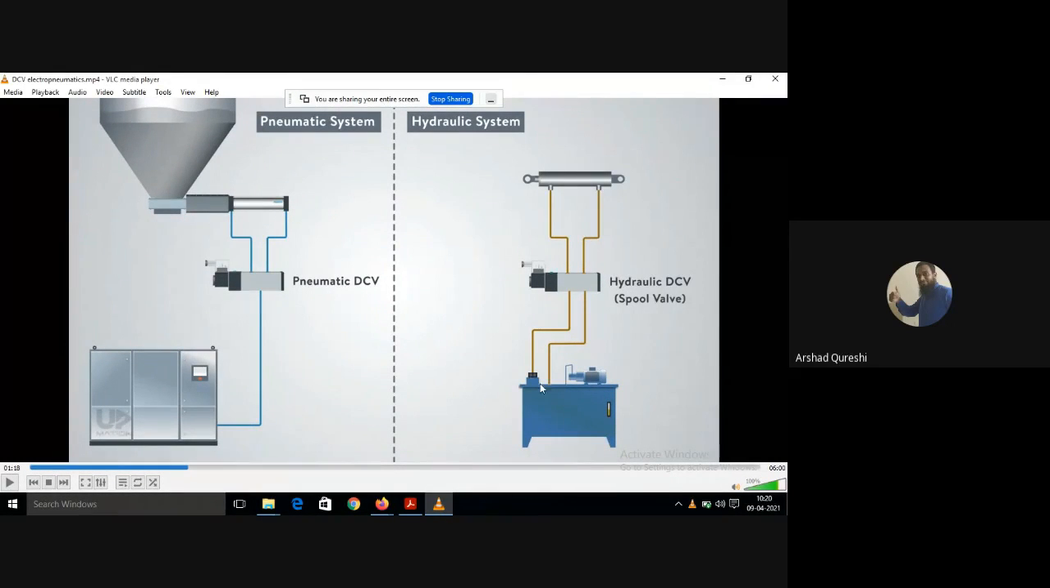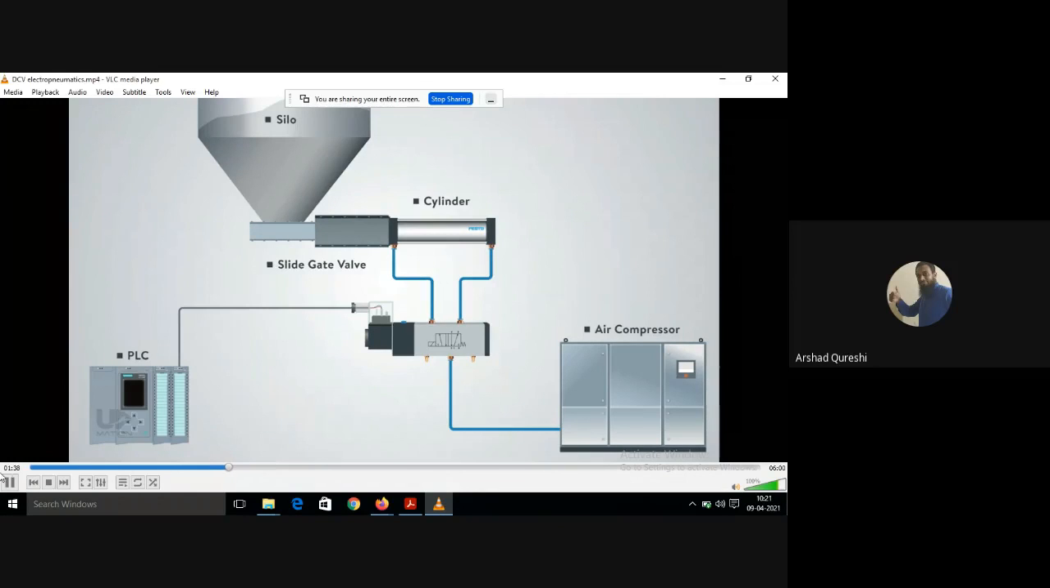In hydraulics you will get oil, and you are having a hydraulic DCV spool valve. Okay, then comes your electropneumatics.